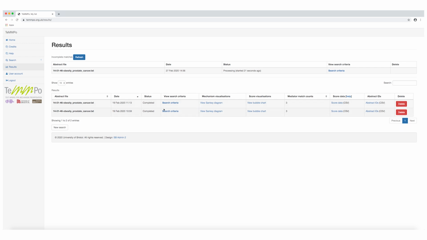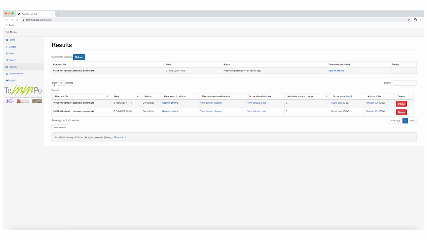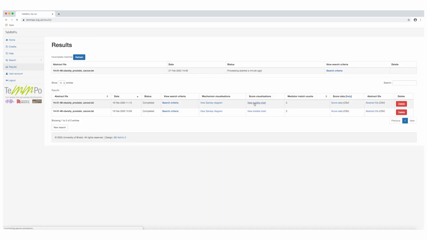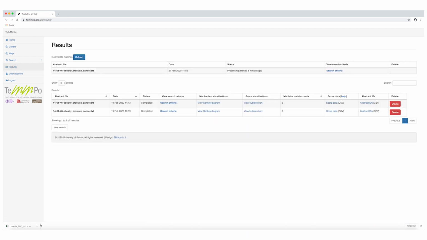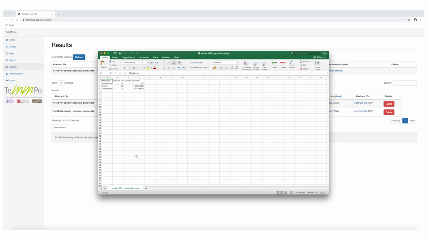The results section includes the option to view search criteria, allowing you to see which terms were selected, and these can be edited, mechanisms visualization, score visualization, and score data, which is showing the number of articles linking mechanisms to the exposure and the number of articles linking the mechanisms to the outcome, plus the priority score.